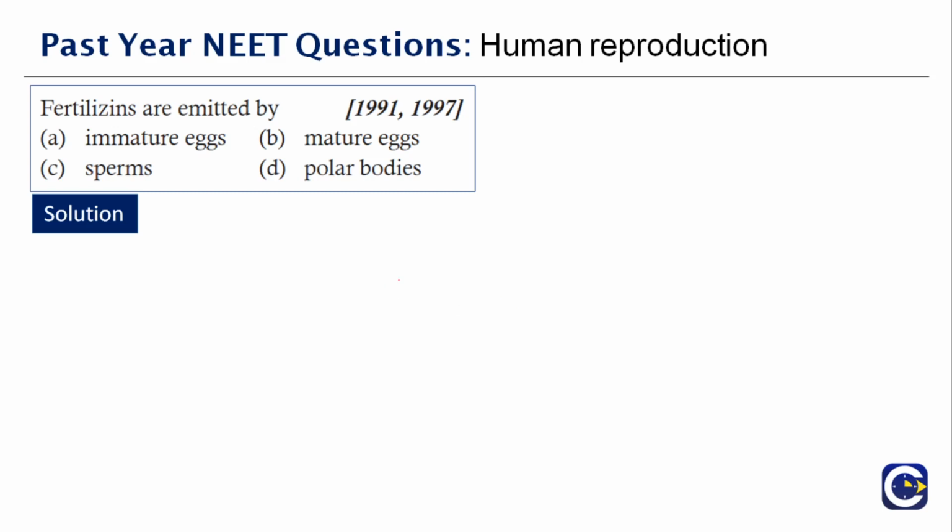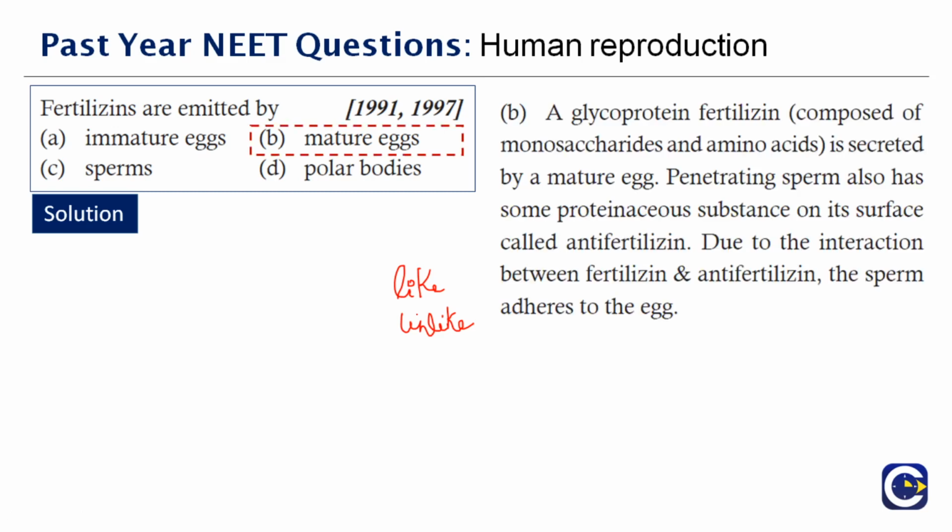It's moreover like you must have seen in physics, the like poles and the unlike poles, right? Like poles repel and unlike poles attract each other. So fertilizins are from the egg side and anti-fertilizins are from the sperm side. Therefore, they meet each other and get attracted. The right answer to this question is option B, mature eggs. So fertilizins are from the mature eggs.